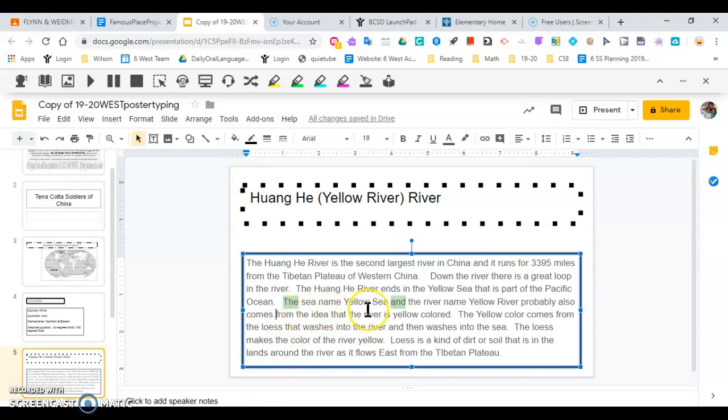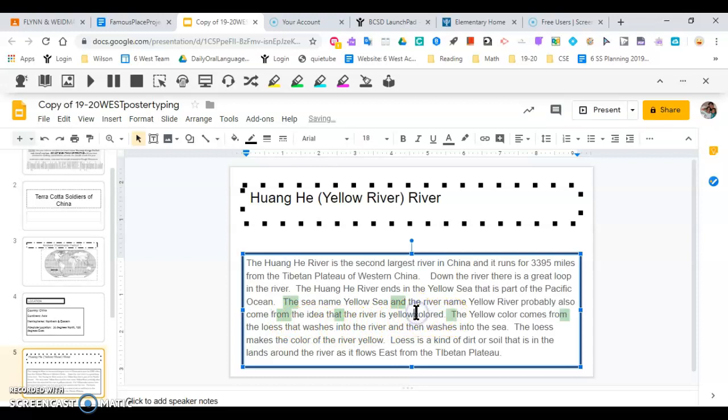The Yellow Sea and the Yellow River probably also come from the idea that the river is yellow colored. I think it should be come, because I have two nouns here. The Yellow Sea and the Yellow River also come from, that makes more sense, come from the idea that the river is yellow colored.